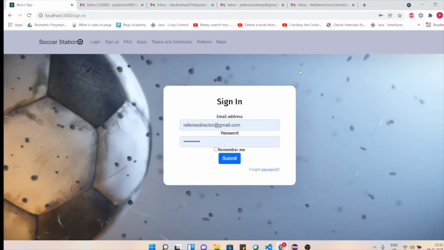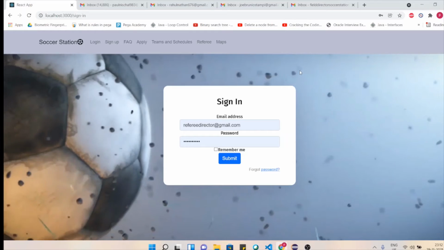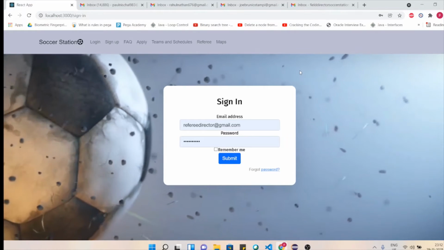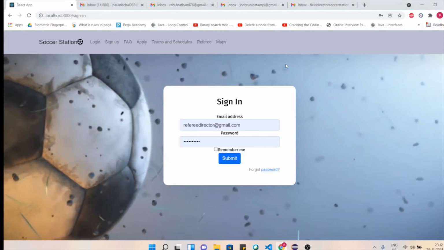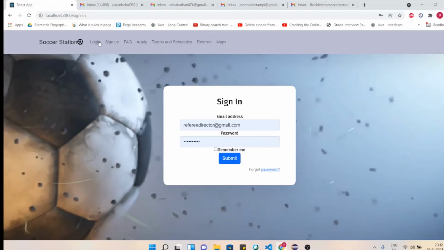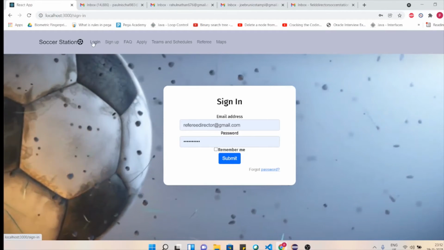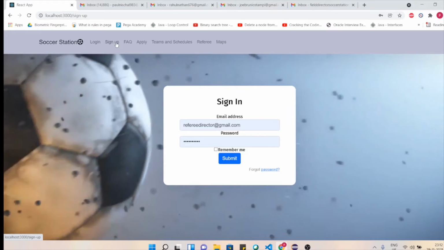So I will be giving you a small demo of our project and I will be taking you through all the features that we implemented. First of all, let's look at the login functionality. But before that, let us do a small sign up.